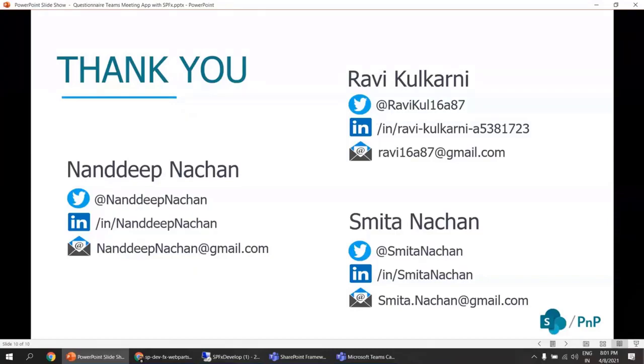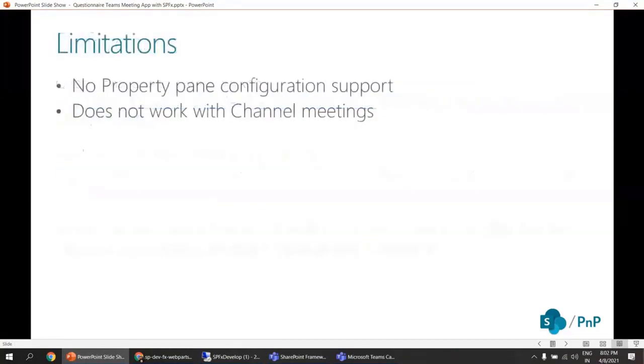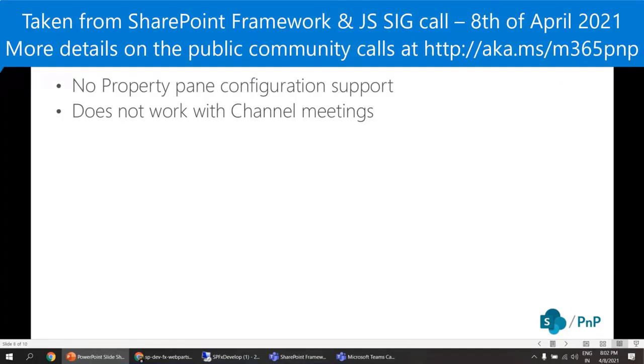Sorry, Patrick. I just want to call out on the limitations that those are not SharePoint Framework specific limitations. Those are limitations related to meeting apps for now in Microsoft Teams, and they are aware of that and they're working on it. And there will be improvements for meeting applications in Microsoft Teams for sure. So it's a big investment area.